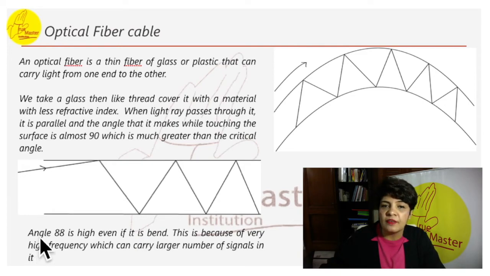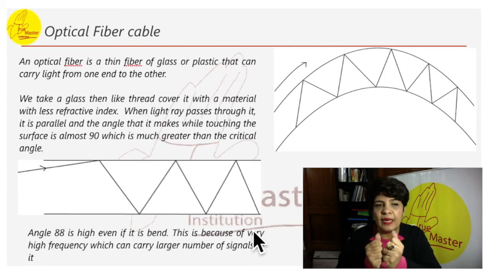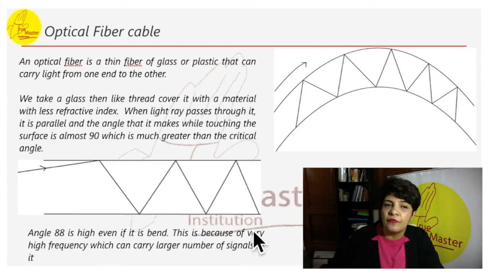So this is the reflection. It just keeps on reflecting, and the light is trapped inside. In case the optical fiber is bent, we bend down. Still, the angle is greater than critical angle, so the signal will remain trapped and will continue reflecting. This is the bend of the optical fiber.